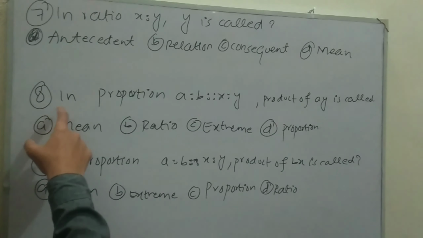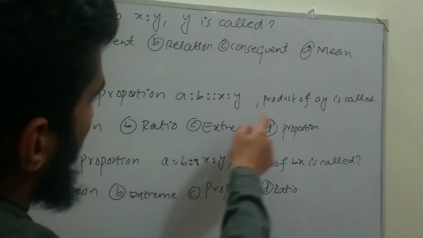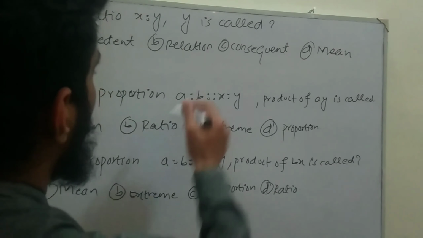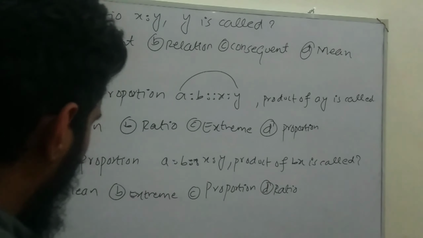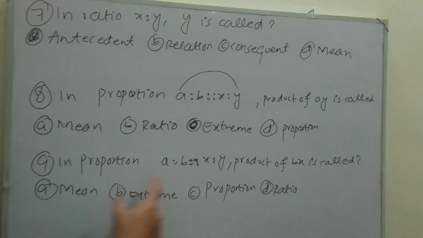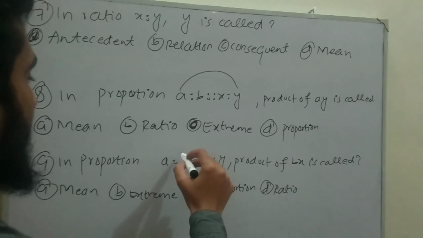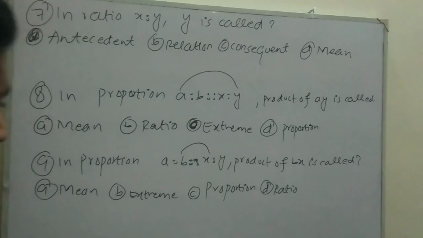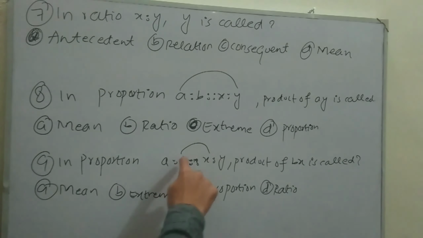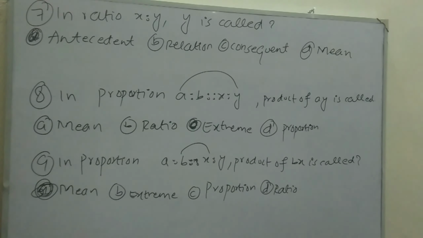And MCQ 8 tells that in the proportion a ratio b, proportion x ratio y, product of ay, this is the product ay, these are called extreme. So the correct option is C. And MCQ number 9, in proportion a ratio b, proportion x ratio y, the product of bx, which is the middle term. So you learned in the previous lectures that the product of the middle term is called mean. So the correct option in this case is option A.